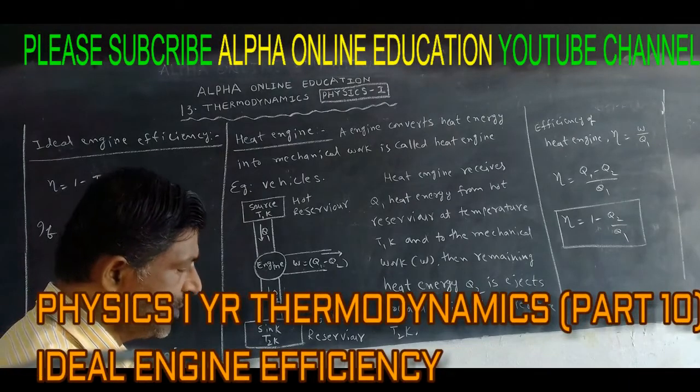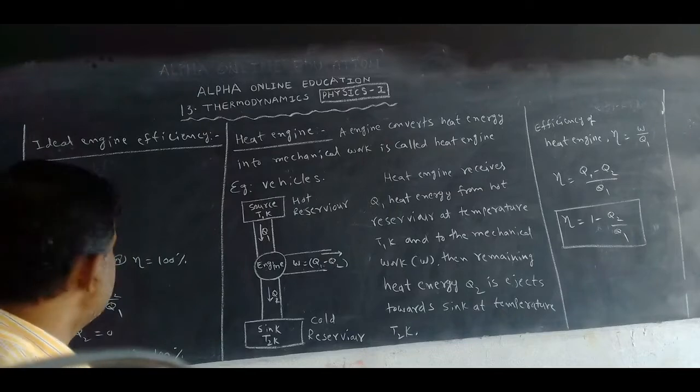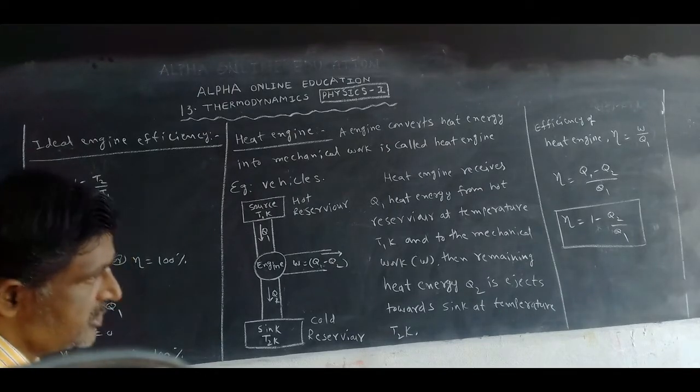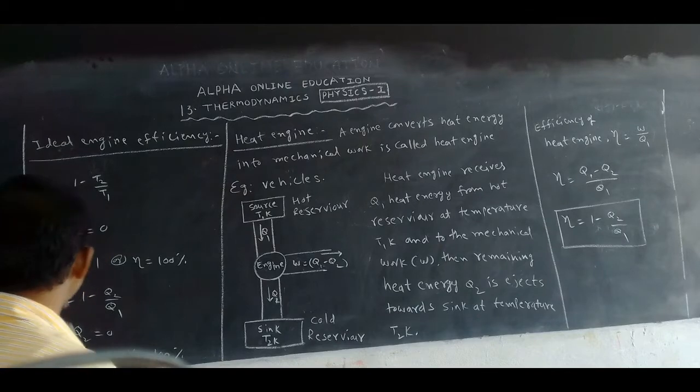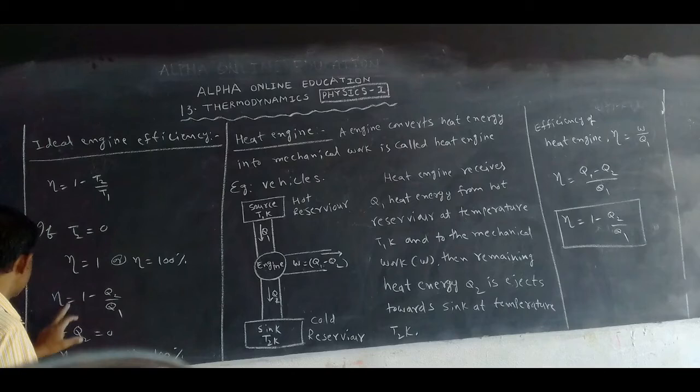Equation for efficiency of the Carnot engine. The efficiency of the Carnot engine is expressed in two forms. Eta is equal to 1 minus T2 by T1. Eta is equal to 1 minus Q2 by Q1.